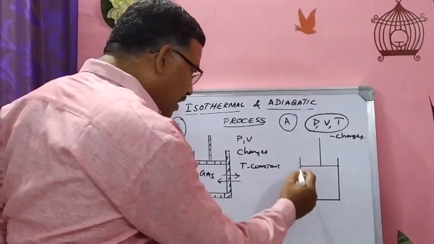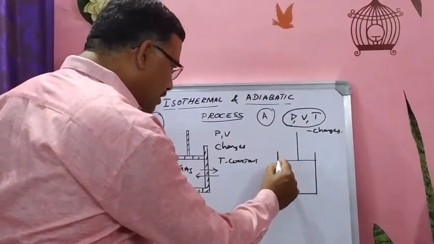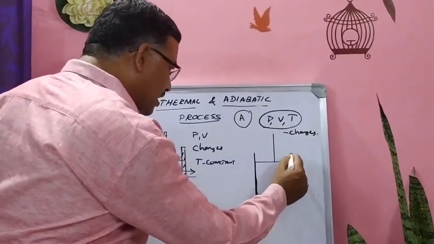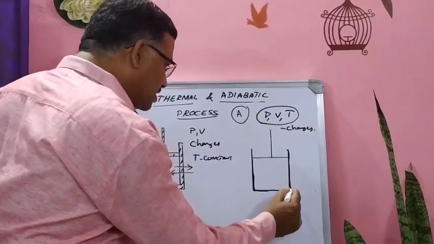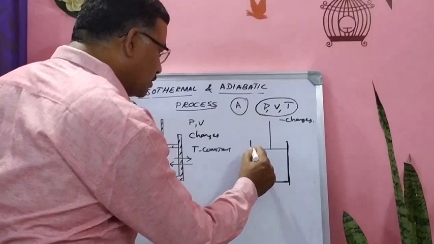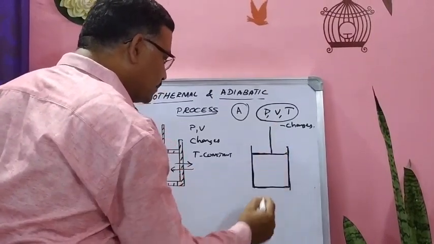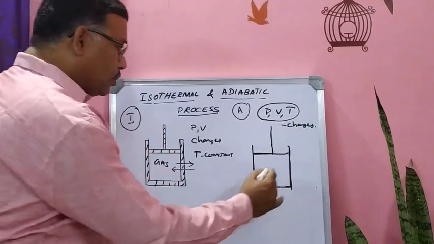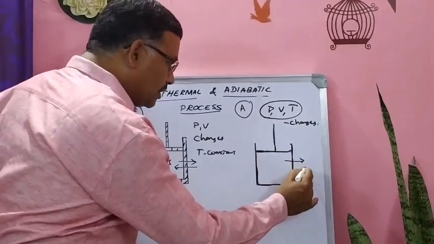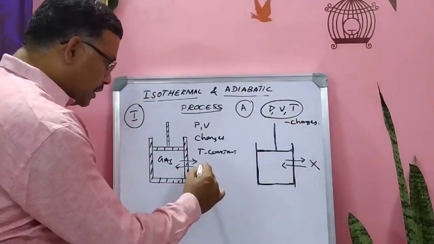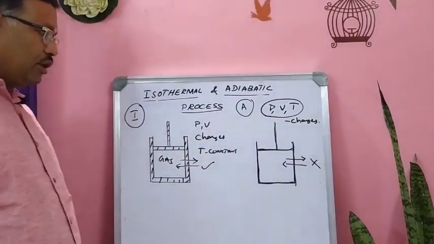Here it is made up of non-conducting walls. So here exchange of heat does not take place. So heat cannot go to the surroundings or be taken from the surroundings. Both are not possible here. Here the exchange of heat is possible.